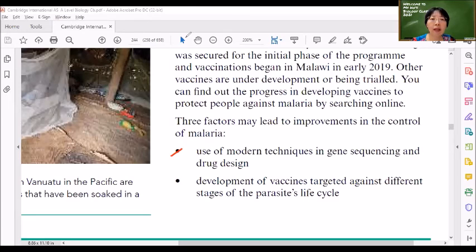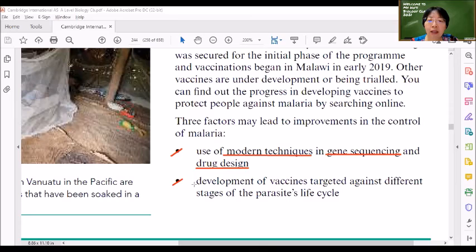Use of modern techniques like gene sequencing and drug design to improve the drugs, especially vaccines. You'll know why later on, because of vaccines, later on you'll learn, okay, never mind.